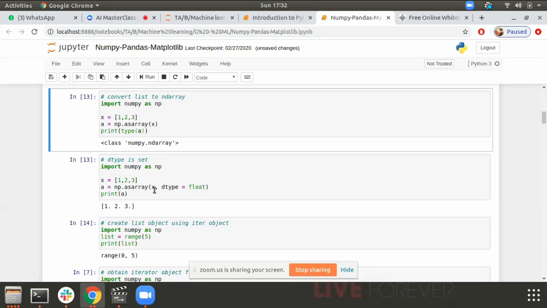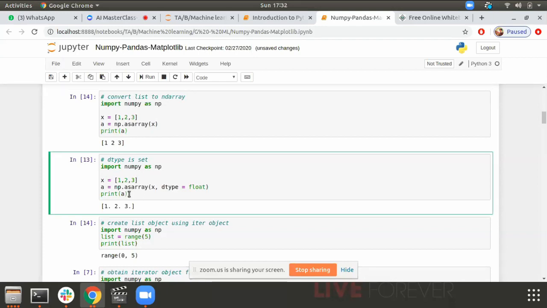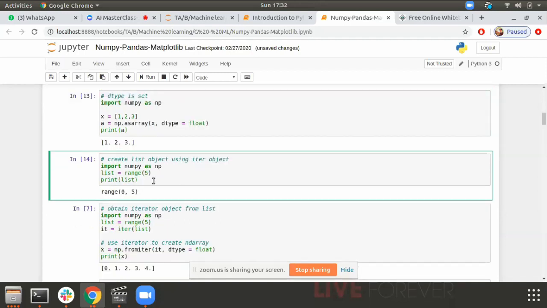Where are we? So we will be creating a numpy array of dtype float. As you can see, the first array is a numpy array of integers 1 to 3. Now I have the same array of floats 1 to 3. Gotcha? Okay.